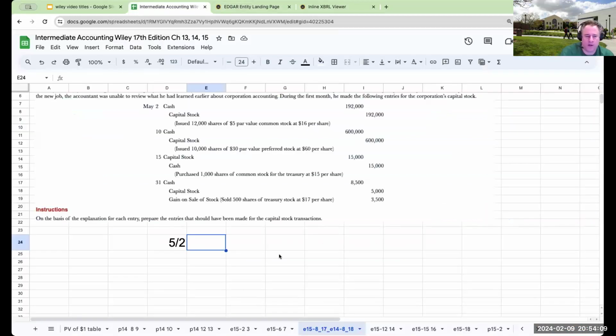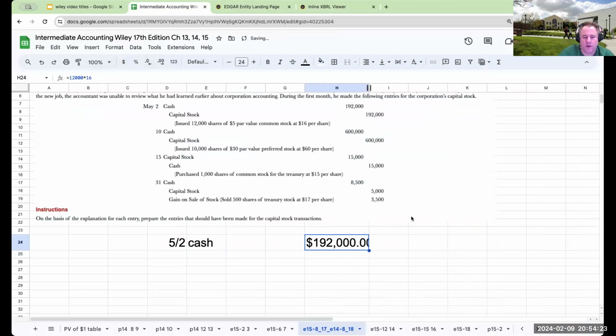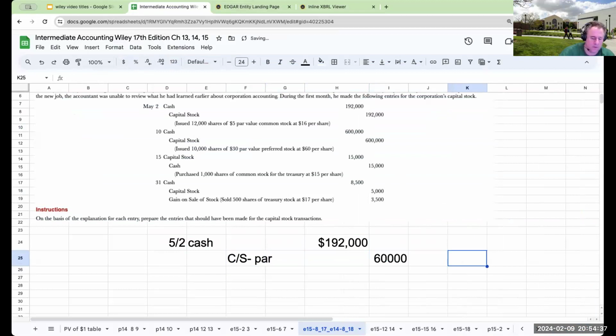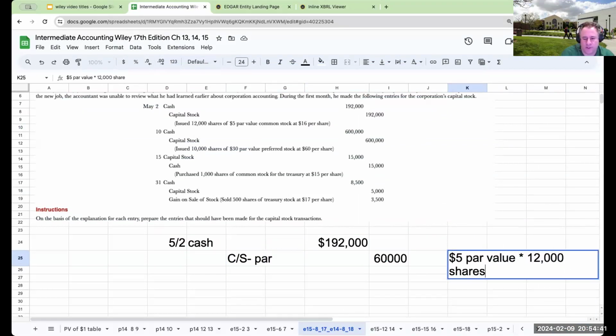So when we look over here, we're receiving cash. This is going to be 12,000 shares at $16, or $192,000. So that's where that 192 came from. I'm going to be crediting common stock at par. This is going to be $5 par value per share times 12,000 shares.